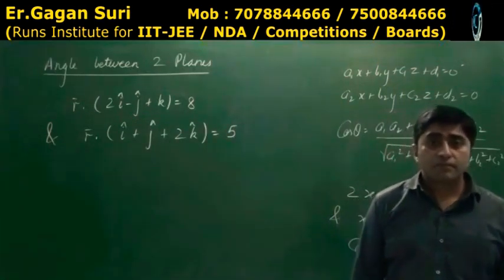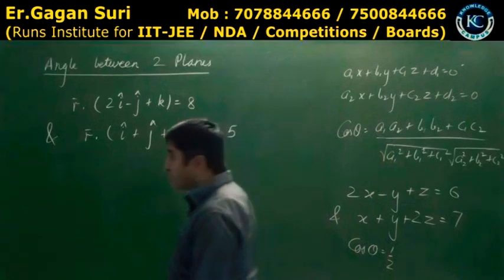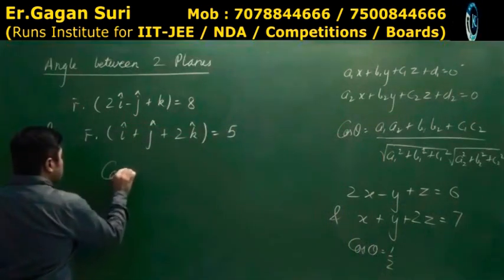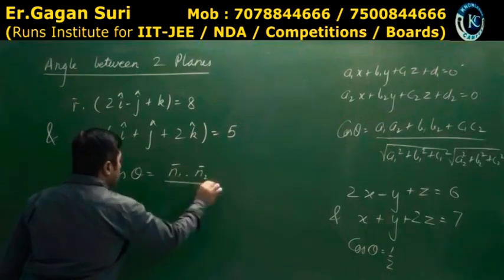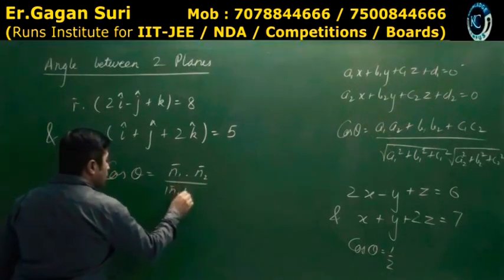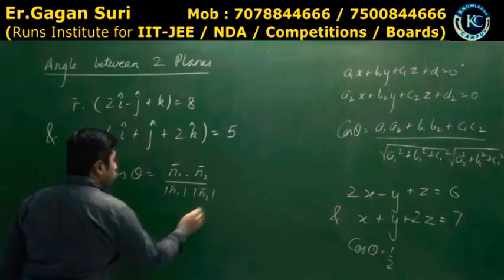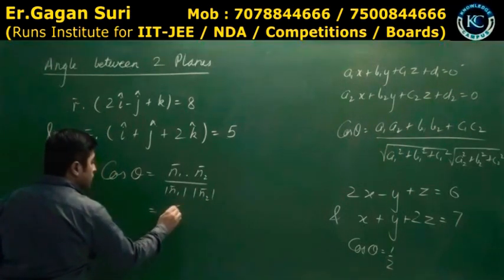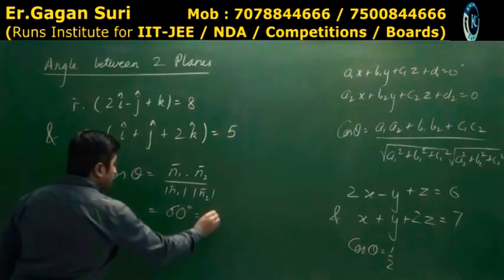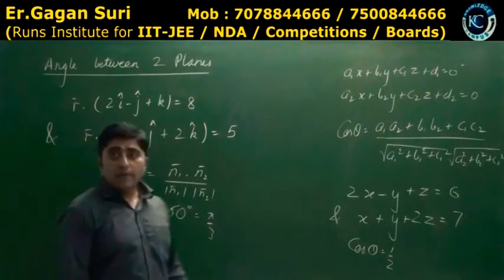Yes, sir. Theta is coming out to be 60 degrees, because the cos theta formula you applied is what? n1 dot n2 upon mod of n1 and mod of n2. And you're getting it as 60 degrees. Is it so? Yes, sir. Are you clear? Yes, sir. Is clear?